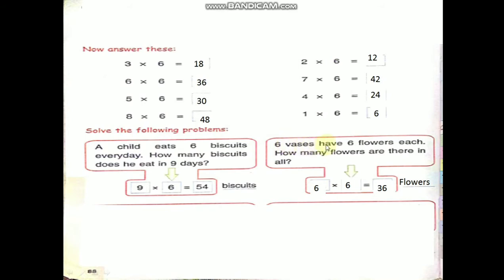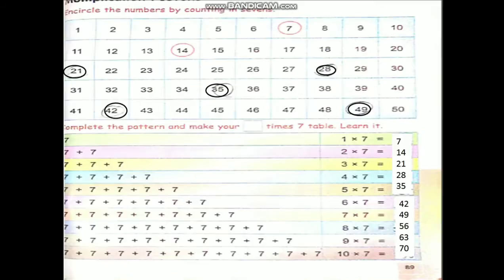6 vases have 6 flowers each. Okay, children. Each vase has how many flowers? 6 flowers. How many flowers are there in all? 6 vases. In one vase, how many flowers each? 6. 6 vases, how many flowers are there in all? You have to multiply 6 6 36 flowers. Okay, children, practice at home this word problem, children.